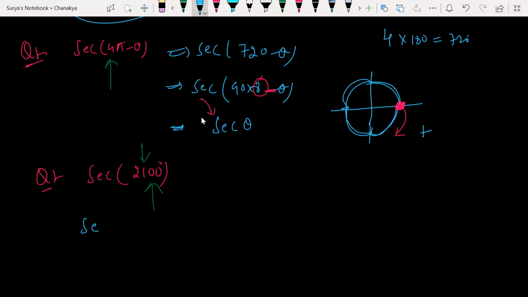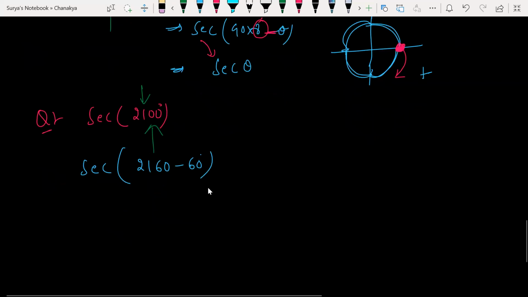So secant, this can be written as what? Tell me. Sir, 90 into 23 plus 30. Or else, can you simply write this like this? 2160 minus 60, isn't it? 2160 minus 60, 2100 only, right? Yes or no?